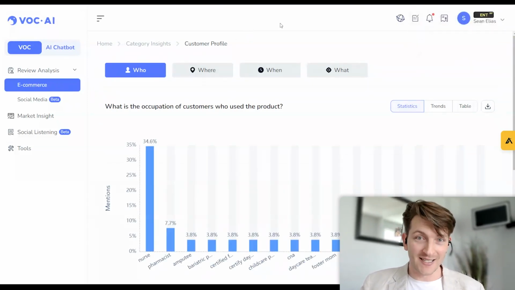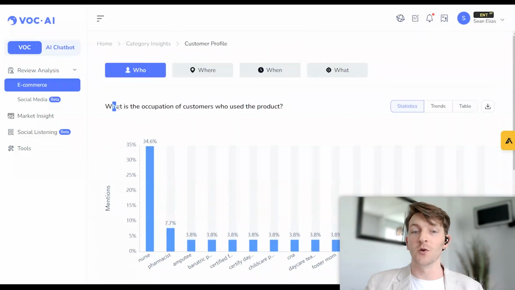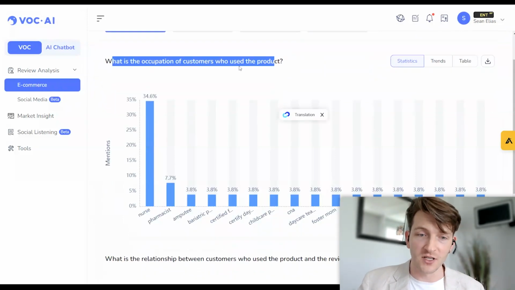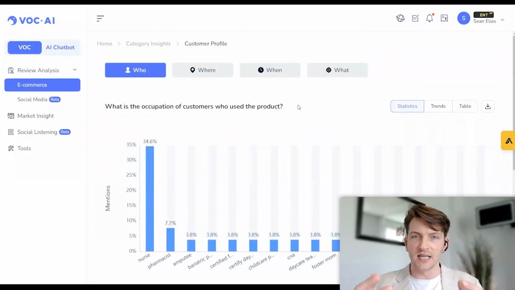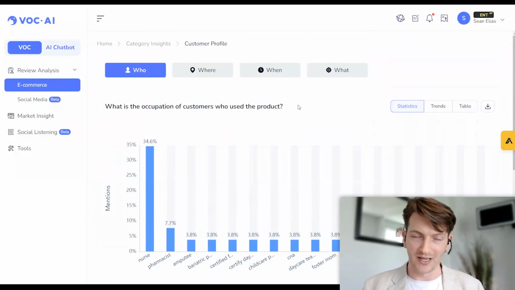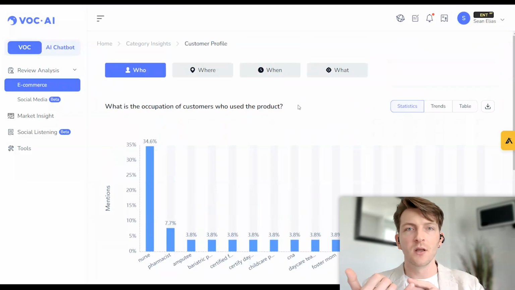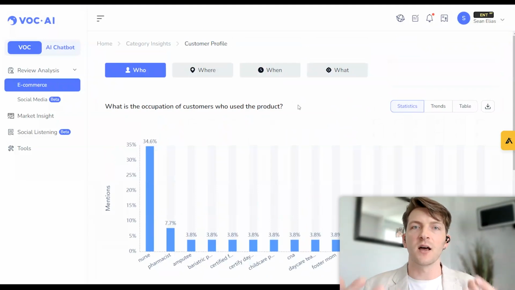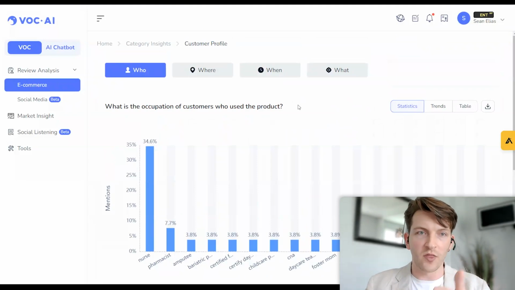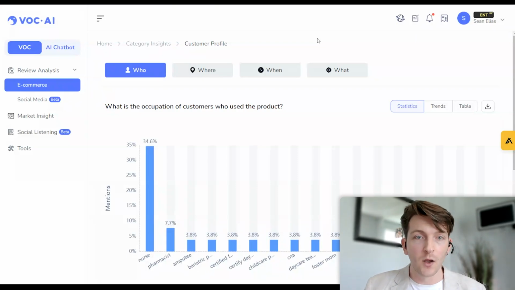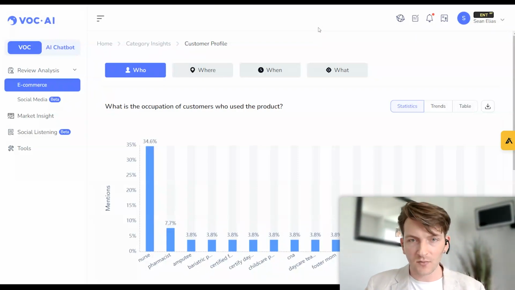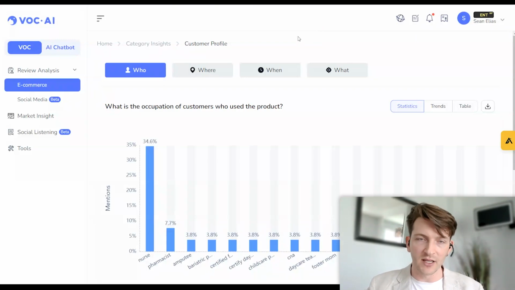Now, in the more insights section, we can see who. So what is the occupation of the customers who use this product, right? So there's actually a lot of nurses using it. Now, what we're going to find is as we discover more data, we're going to get ideas as sellers online for how we should display and angle this product in terms of marketing. What customer or what human should we use in the lifestyle images, right? So based on the number one customer avatar this is being bought for, which is a young kid, a baby, we'd most likely do a wife and or a husband in the image giving it to their child.